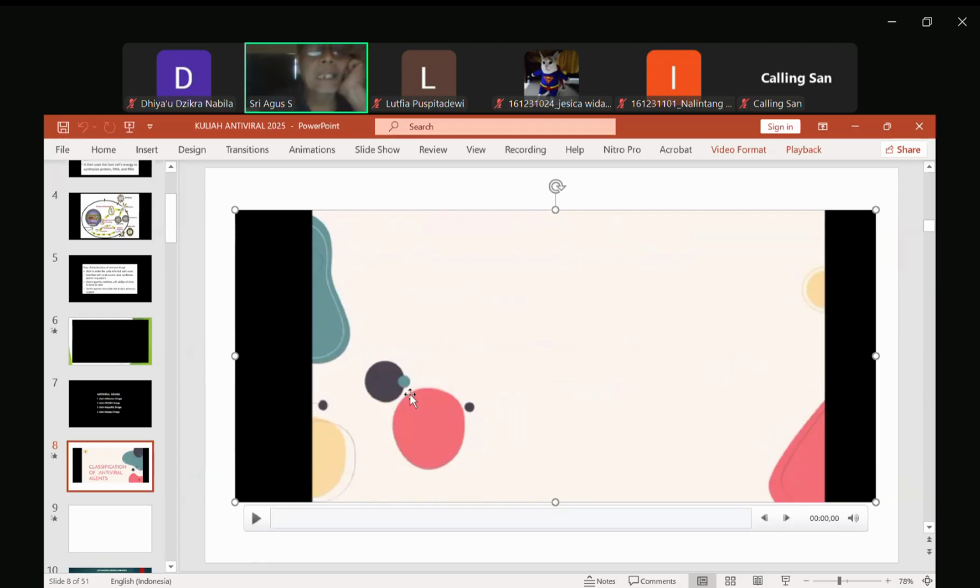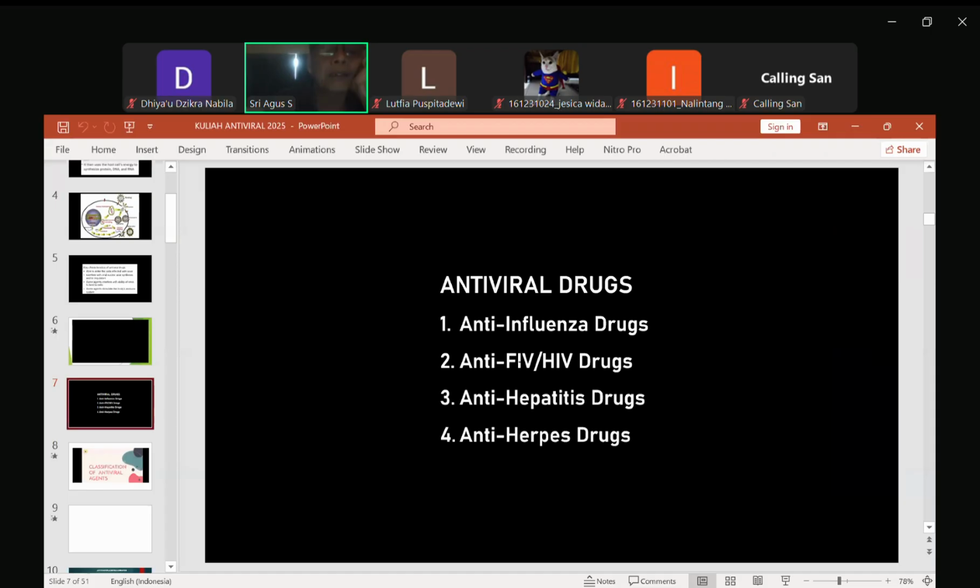Jadi tadi klasifikasi virus itu bisa dibagi berdasarkan mekanisme kerjanya dan juga bisa dibagi berdasarkan tipe virus yang menginfeksi, ya. Jadi kalau yang ini tipe virus yang menginfeksi, nanti yang kita terangkan. Jadi seperti ini, misalnya ini untuk avian influenza, ini untuk HIV, ini dibagi berdasarkan virus yang menginfeksi, ya.